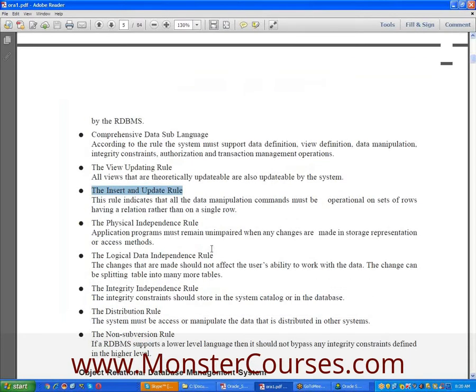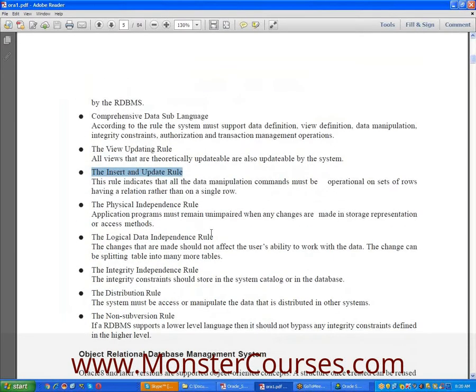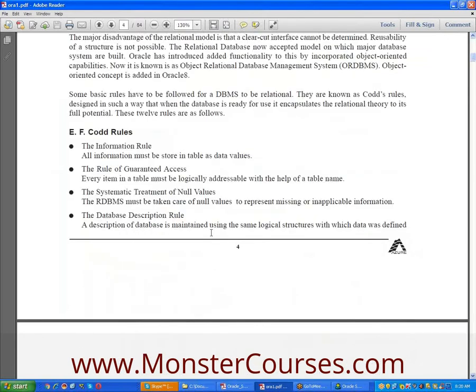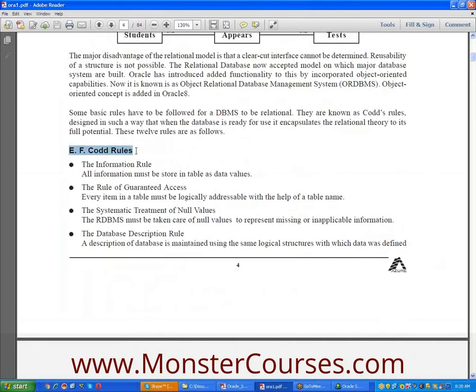Okay, see here there are 12 rules. Yes, all of you, Dr. Codd's rules, there are 12 rules. It's known as RDBMS rules. Suppose one new database is introduced, and the new database name is XYZ. You people say that your XYZ is also another best example of RDBMS, Relational Database Management System.